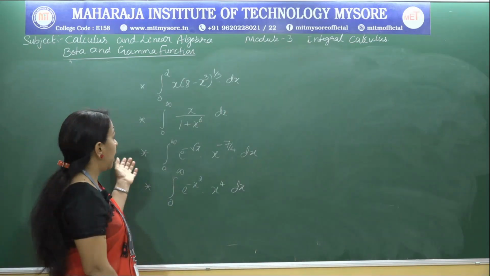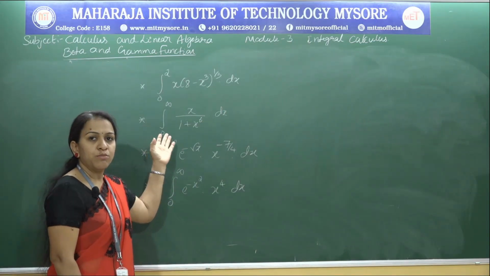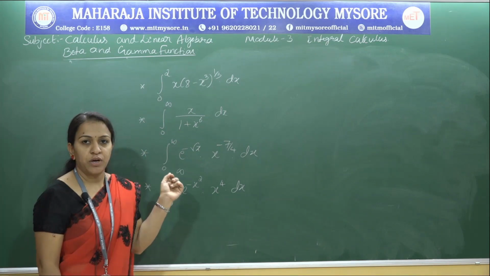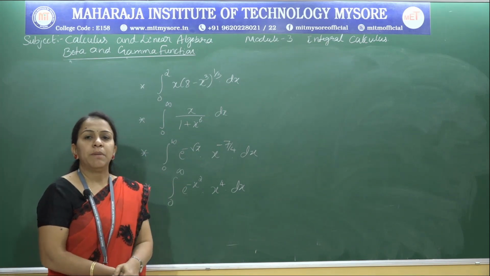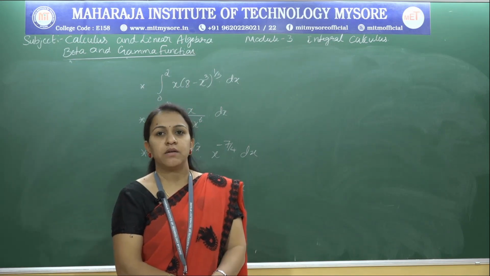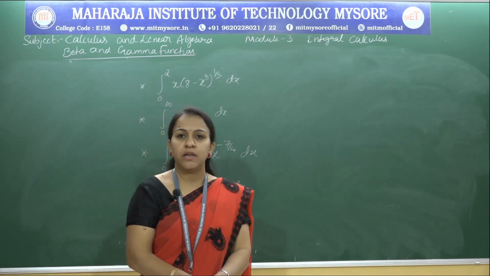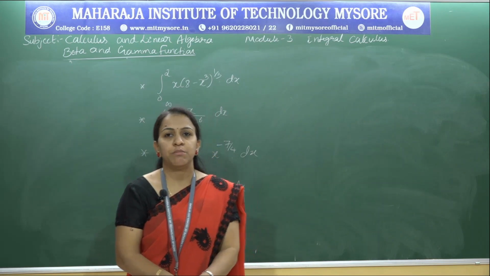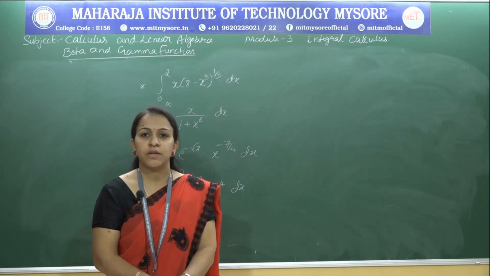So try to solve the remaining problems either in terms of beta form or in terms of gamma. So that completes our module 3, which is integral calculus, which includes multiple integrals and the special functions, beta and gamma functions. Thank you.